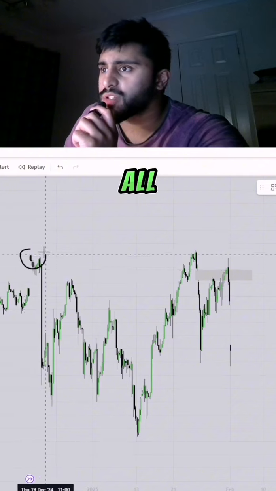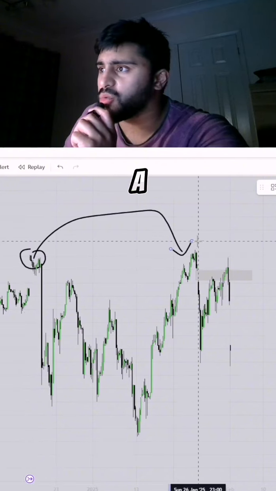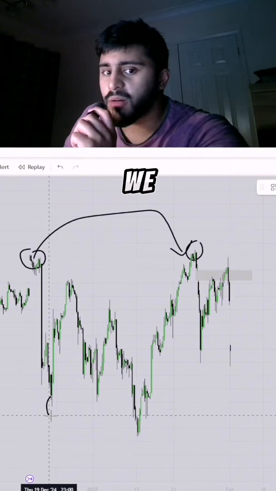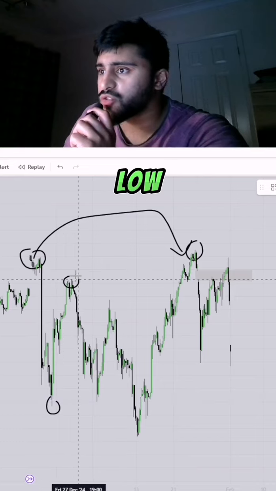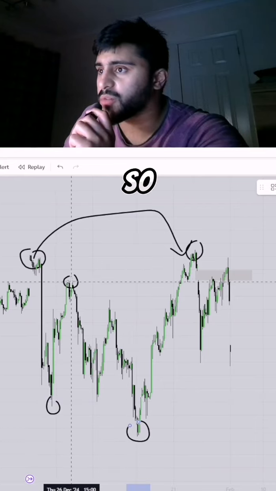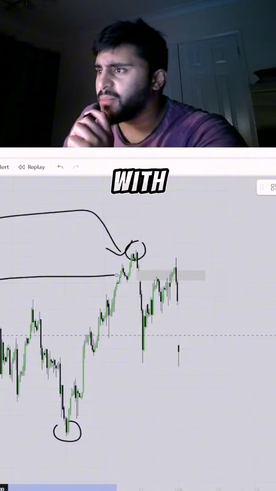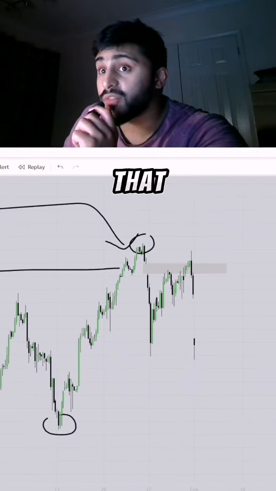We've had the all-time high, and of course price made a new all-time high. But what we had over here is our basic structures. We had our structure low, structure high, and then a structure low. So we broke structure like this. With that being said, what's important to understand is that we have a new dealing range.